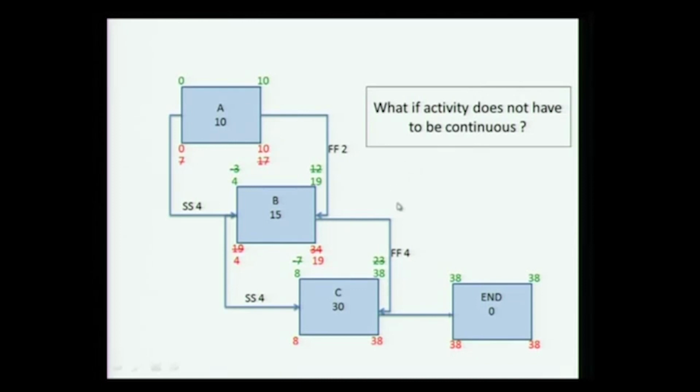What is the critical path here? Let us look through. A starts at 0, finishes at 10, okay, B starts at 4 based on the start of A, and right now it goes all the way to 19, okay. And C starts at 8 based on the start of B and goes all the way to 38, okay. Why should B finish at 19?